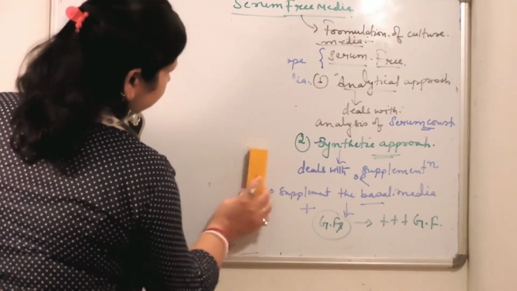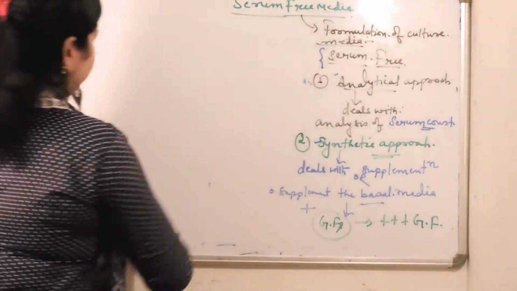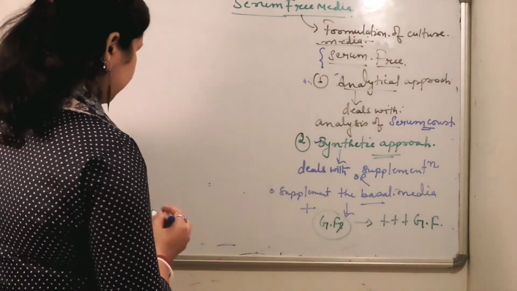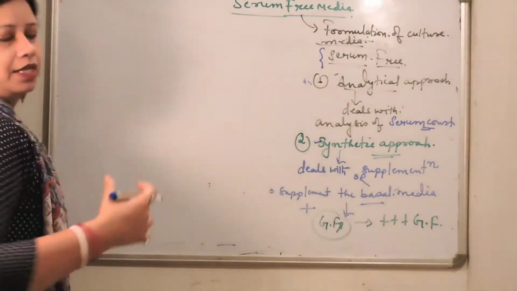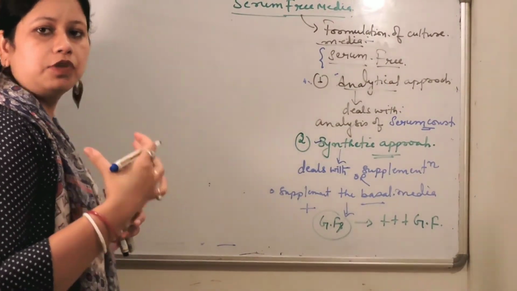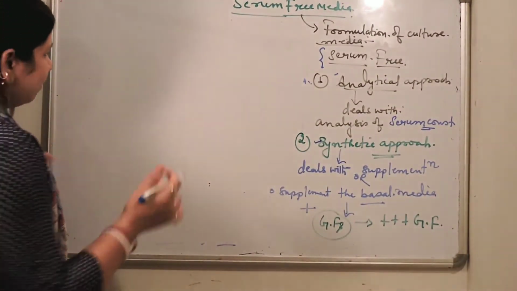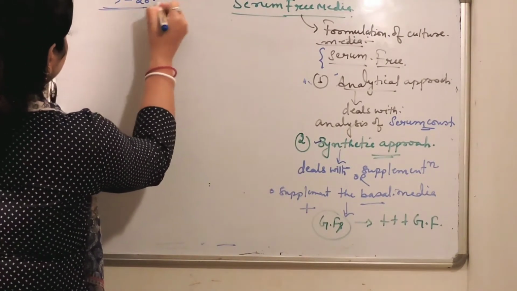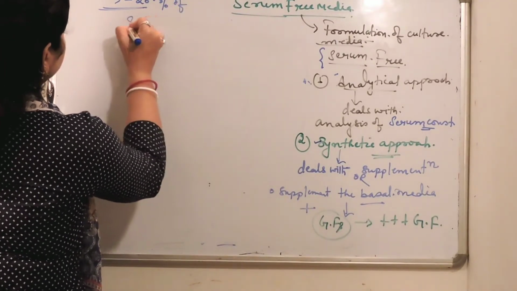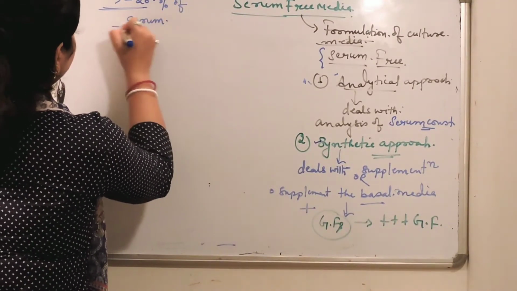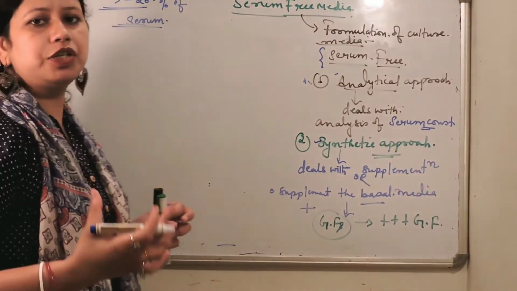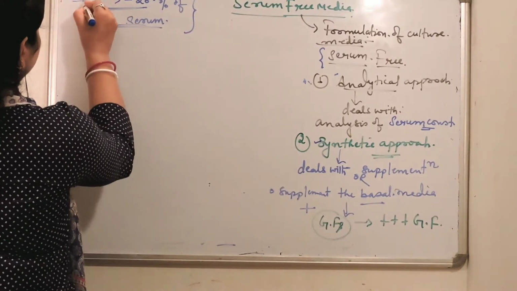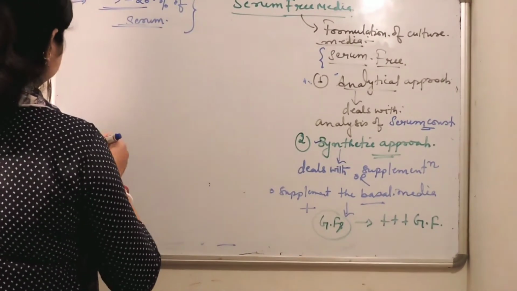In spite of these 3 approaches, in which we have tried to supplement the serum-free media with vitamins, minerals, amino acids as well as some organic compounds, still 5 to 20% of serum in this media is very much essential for optimum growth. So 5 to 20% of serum is required.